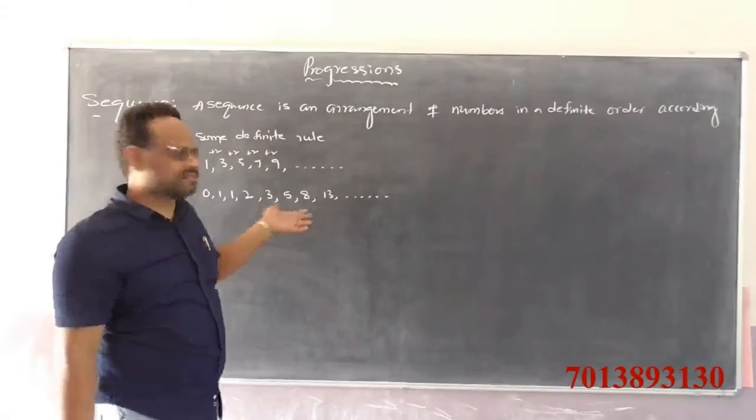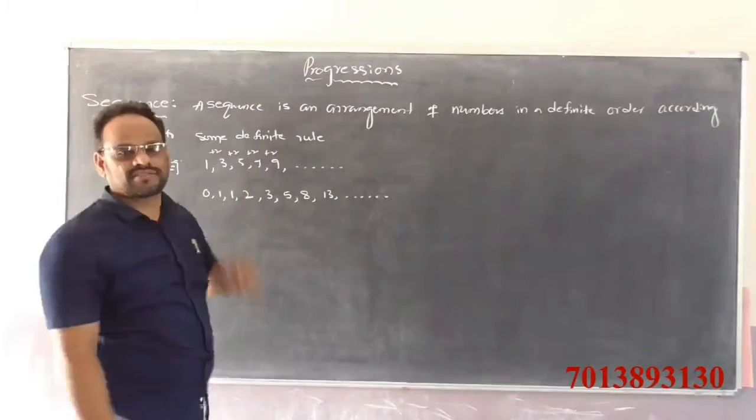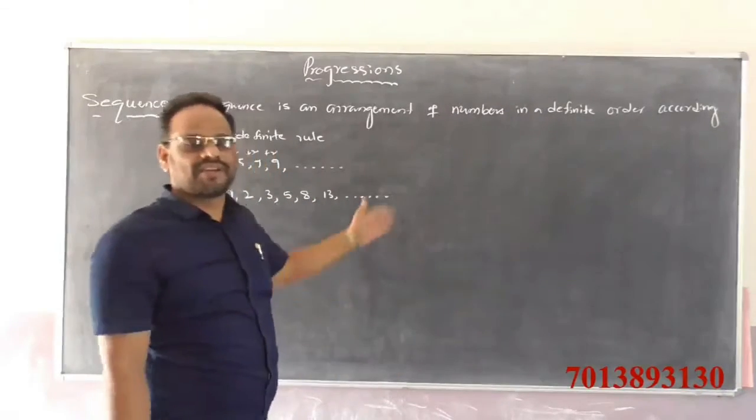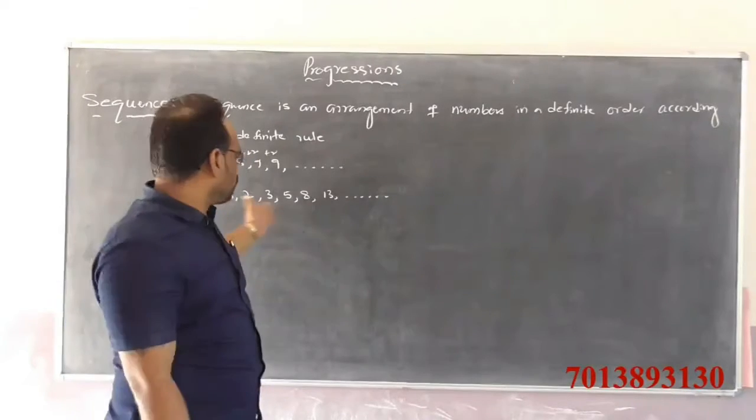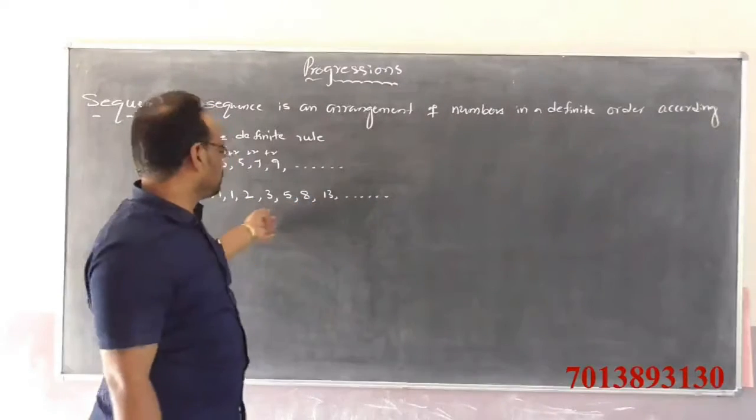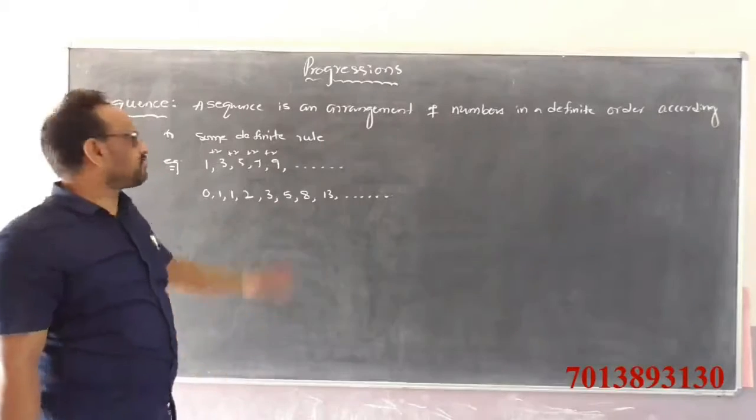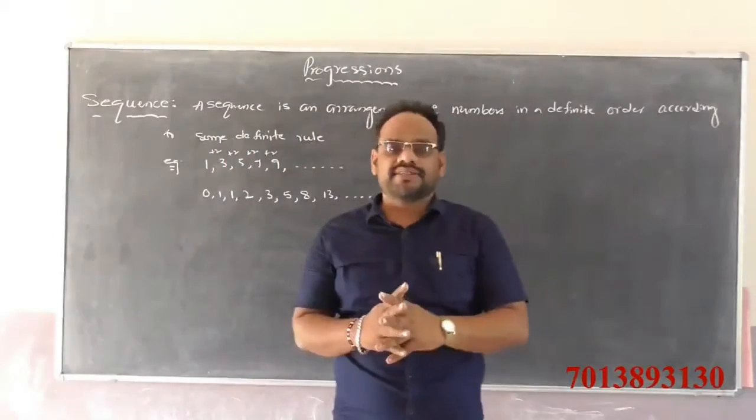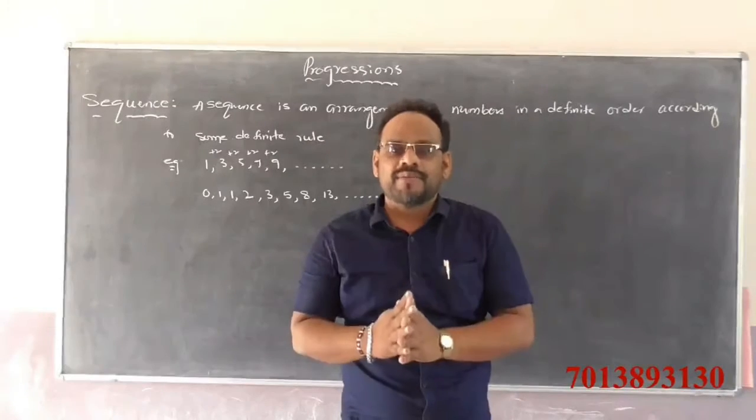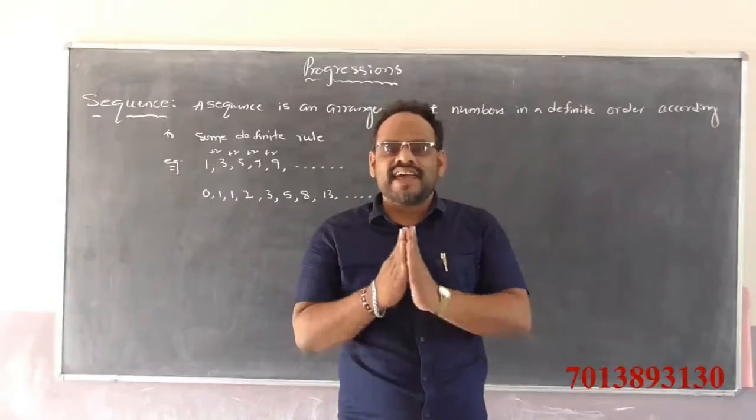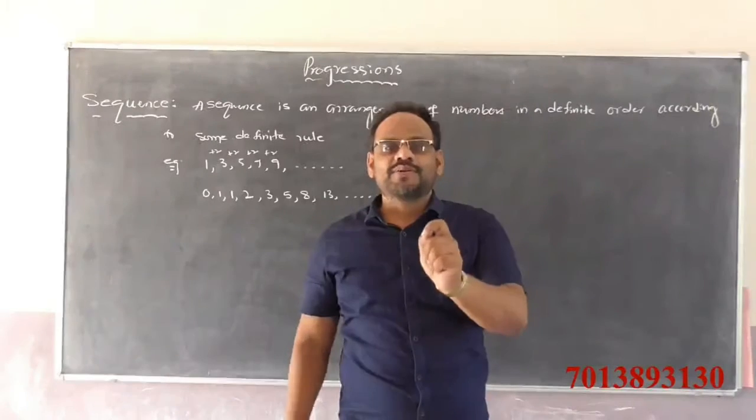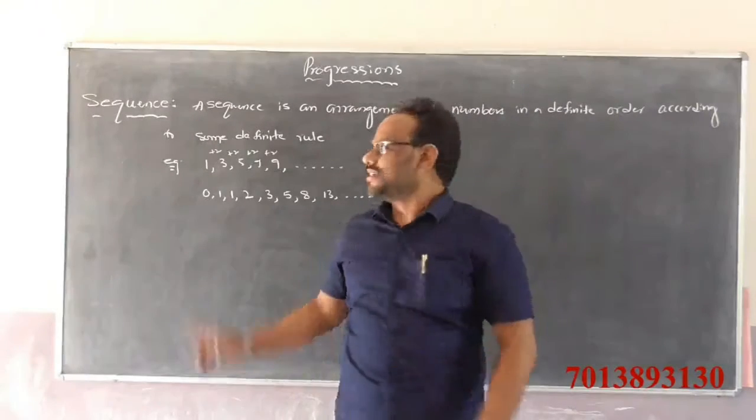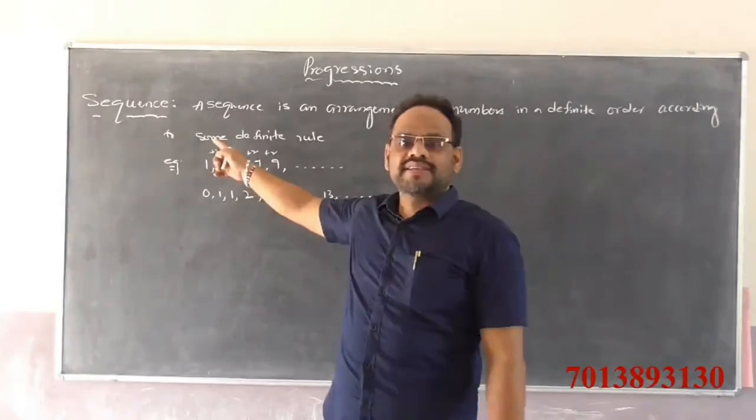This is also a sequence. Why? Because this is an arrangement of numbers in a definite order, and it follows some logical rule. So a sequence is an arrangement of numbers in a definite order, according to some definite rule. It's called a sequence.